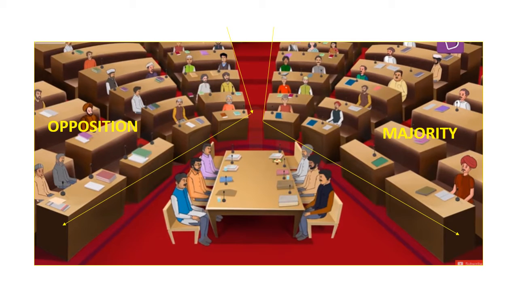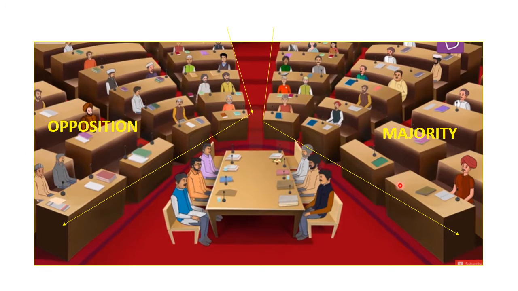After the elections, all the elected MLAs will sit in the Legislative Assembly. Now this is the picture of the Legislative Assembly. You can see this is the seating arrangement. The party which has a large number of MLAs becomes the ruling party or the majority, and they will form the government. So you can see the majority is sitting on one side, and all the other elected MLAs who have not got the majority become the opposition.